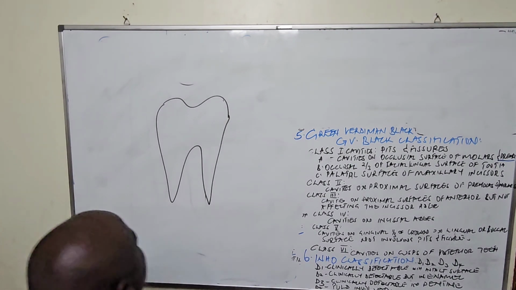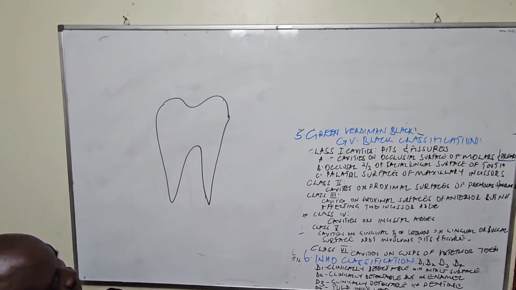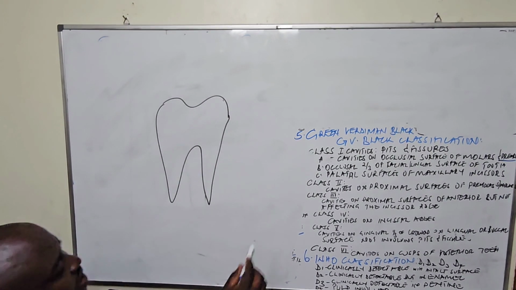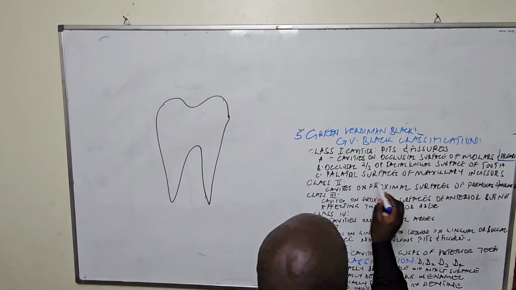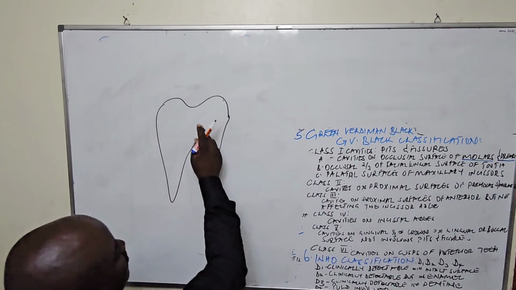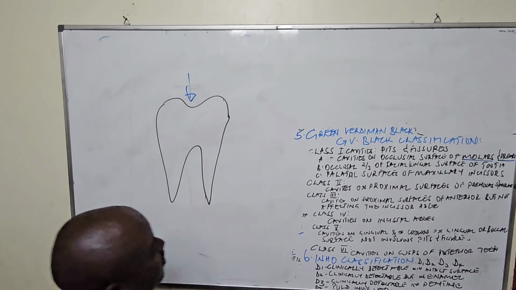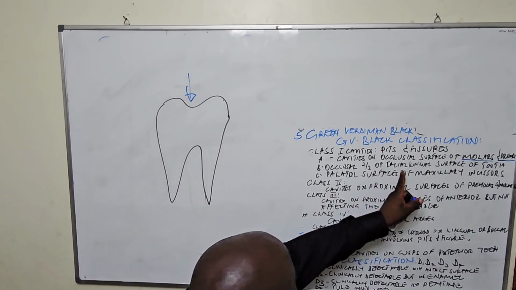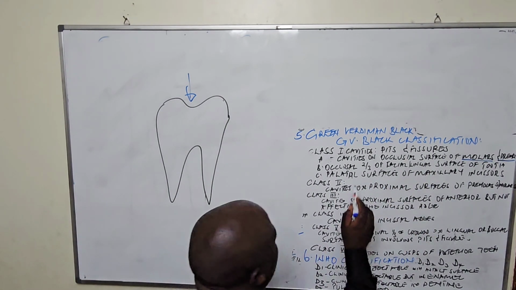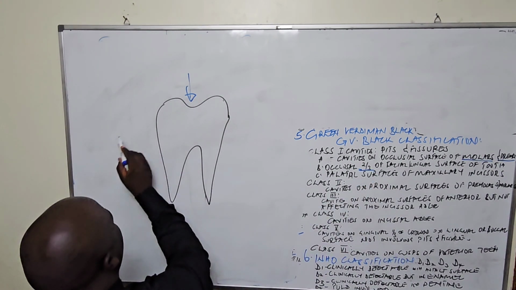So in this classification, of course, the occlusal surface is where we have pits and fissures. So on molars and premolars, on this occlusal surface is where we have cavities. Then we have what we call the occlusal two thirds.